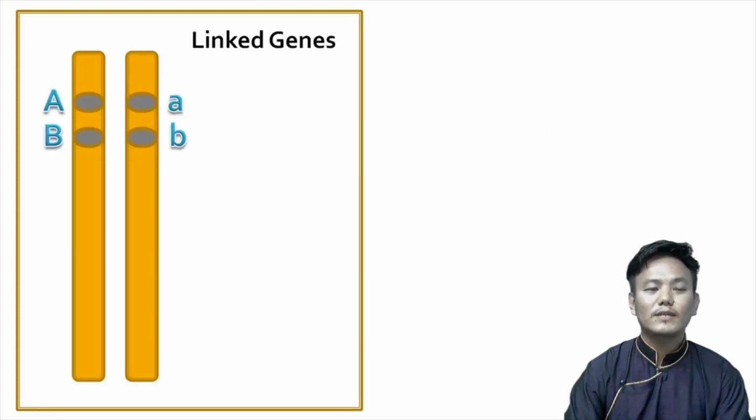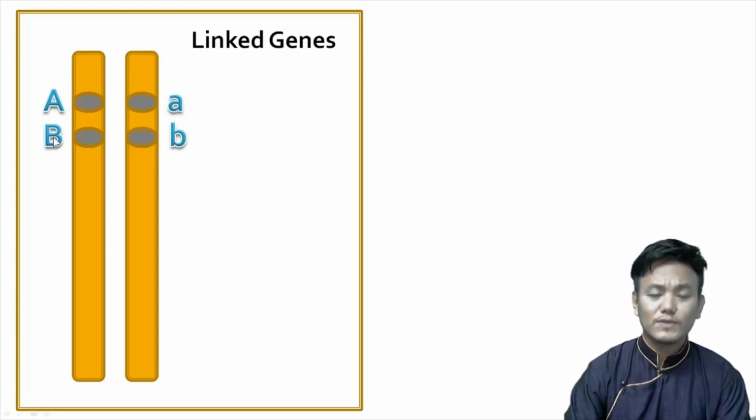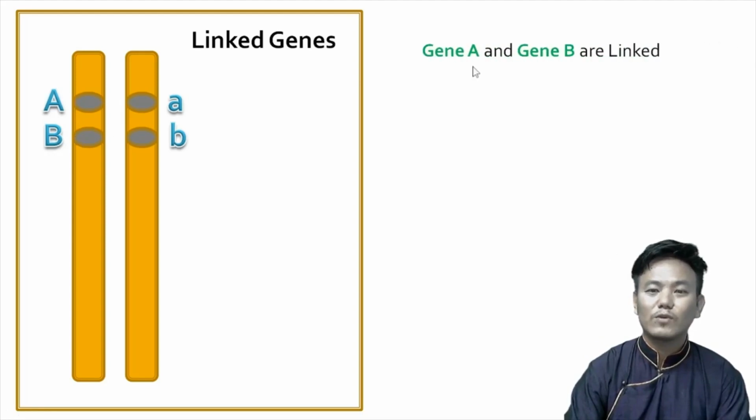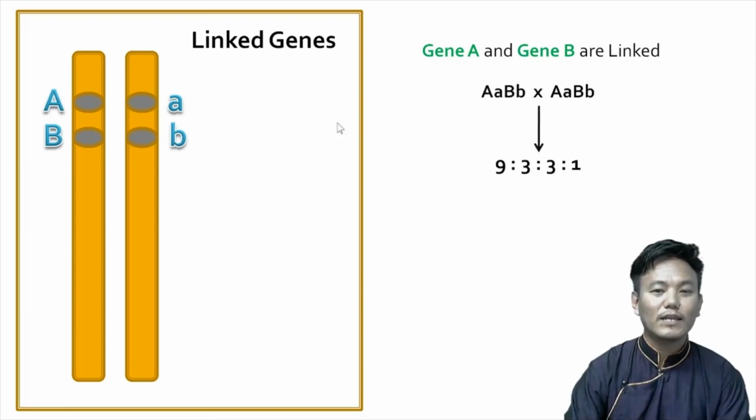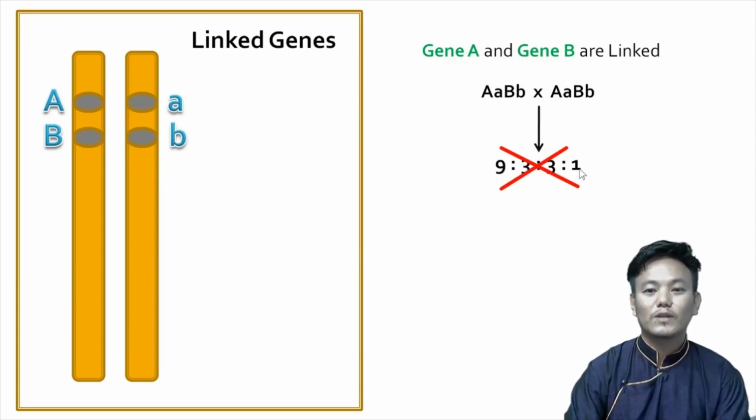Now let's see another case in which gene A and gene B are located on the same chromosome. When they are on the same chromosome, they are said to be linked genes. If we carry out a dihybrid cross with linked genes, we do not get the 9:3:3:1 F2 ratio. Why?